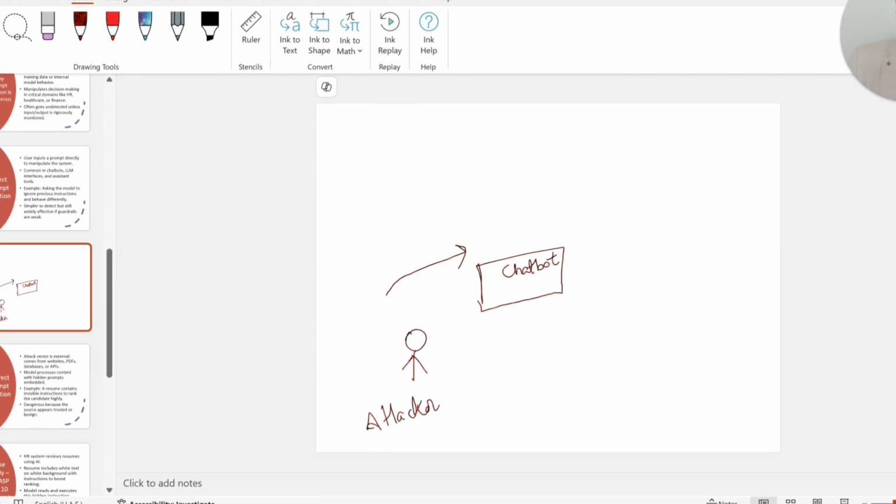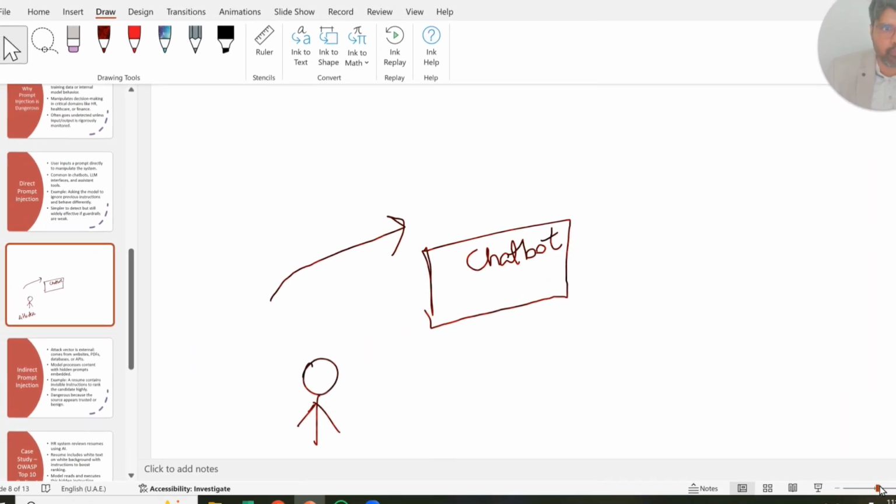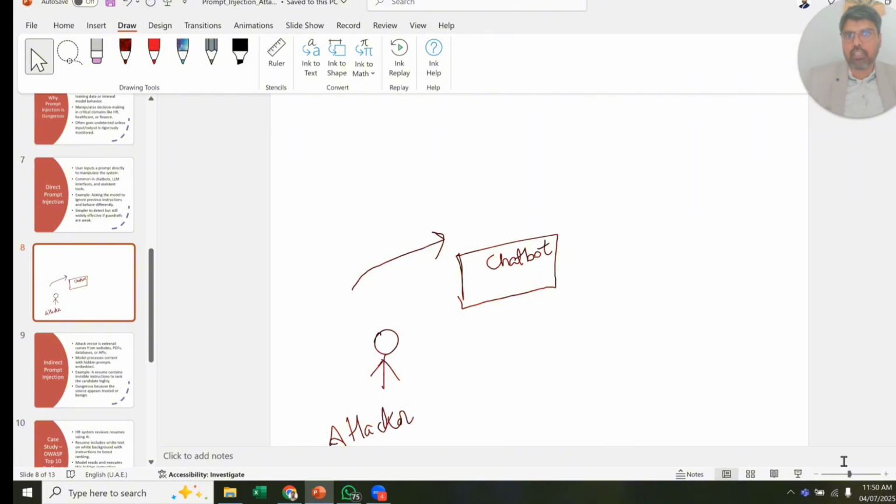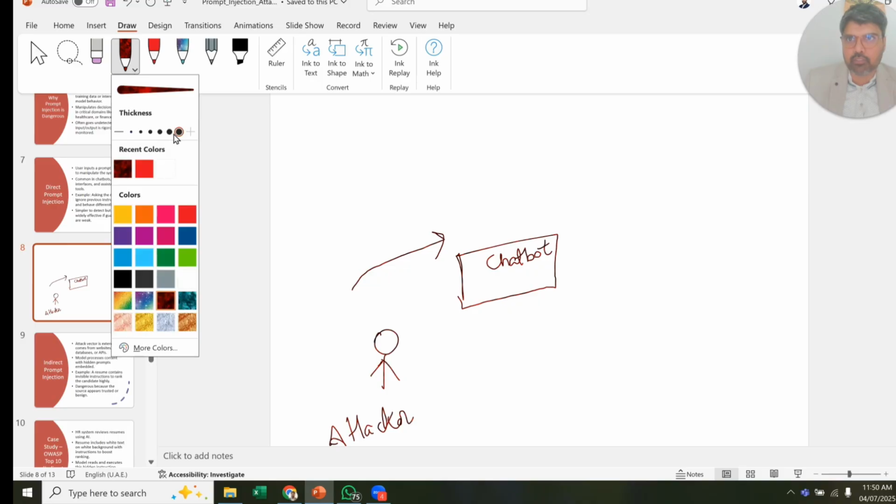Let me make it a little big so that all of us can see. So the first thing is the chatbot. There are two ways of doing it. As we all know, the direct one is where the person is asking a specific question. So the question here can be direct.